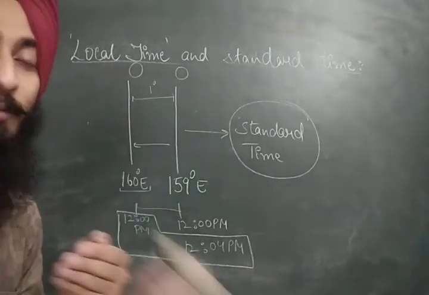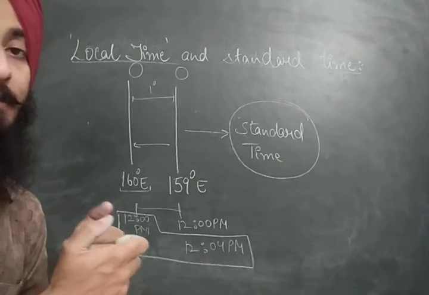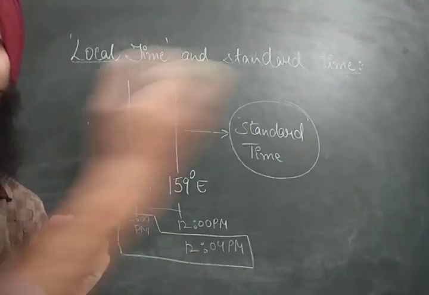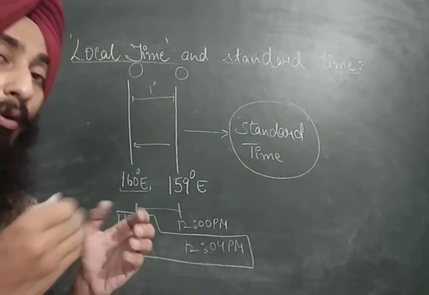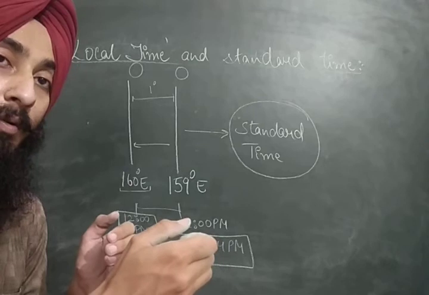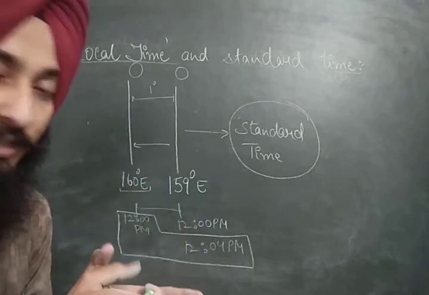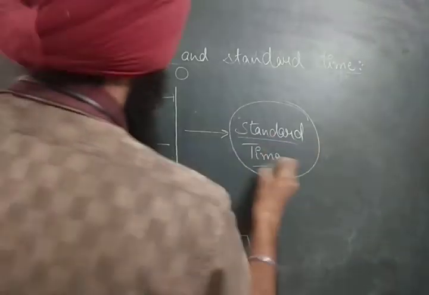When I would reach Kanpur, I would again have to set the time. When I would reach Patna, I would again have to set the time. When I would reach Asansol, I would again have to set the time. And then finally I have to set the time at Kolkata. Means my whole journey would keep me busy while setting the time. Did we used to do that? No. Because we have selected the standard time.